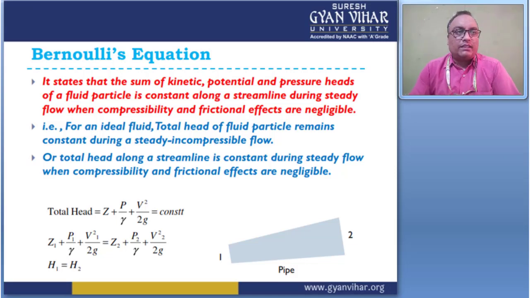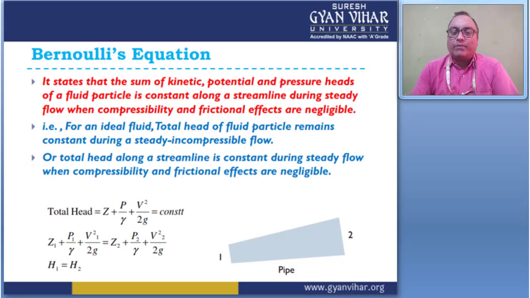This is also applicable for an ideal fluid, and the total head of the fluid particles remains constant during a steady incompressible flow. The total head along a streamline is constant during steady flow when compressibility and frictional effects are negligible, right? So it gives one formula: total head equal to constant.